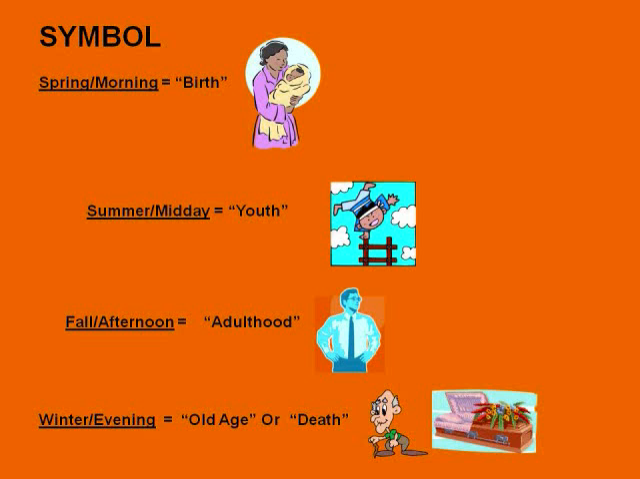Symbolism of time. Spring and morning symbolize birth, when we crawl on all fours. Summer and midday represent youth. Fall and afternoon, adulthood. So the midday represents when we walk on 2 legs. Winter and evening represent old age and death. So during our old age, we walk with a cane, our 3rd leg.